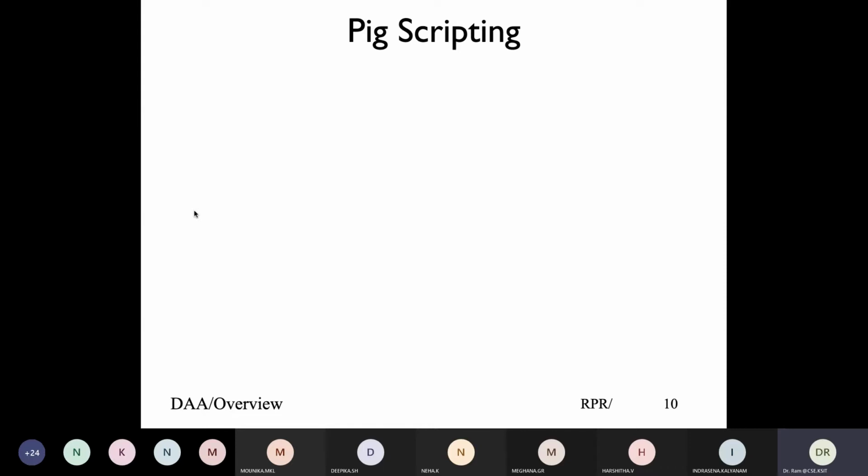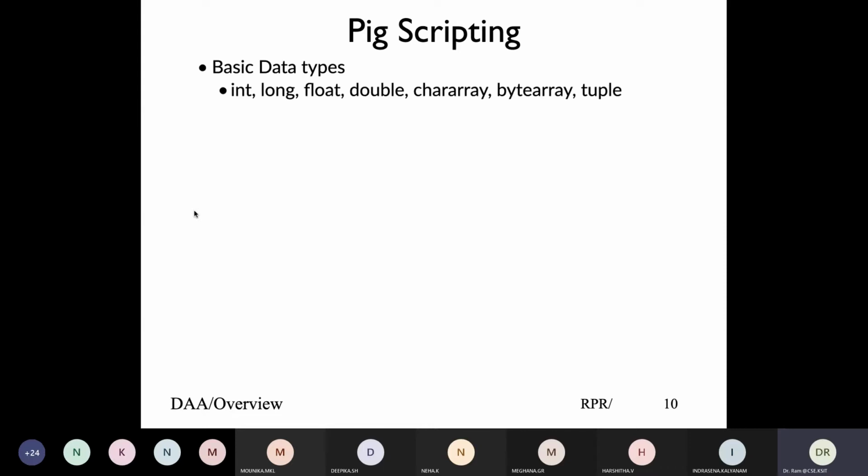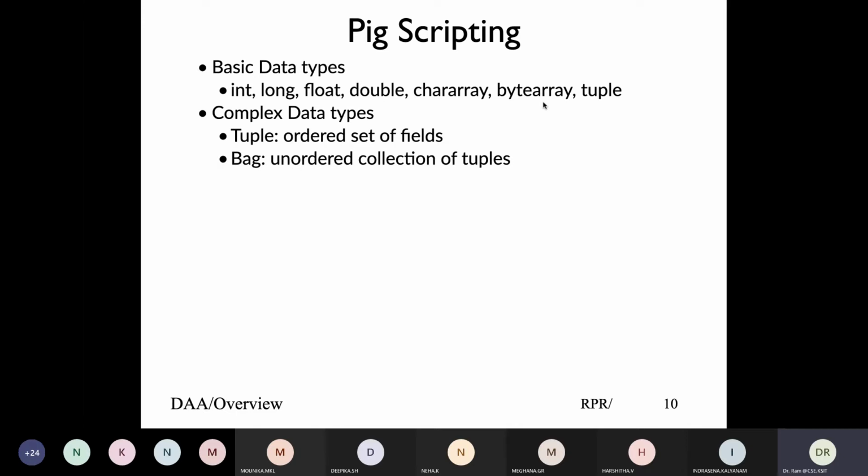As a scripting language, you have some basic data types. So integer, long, float, double. String is a character array, and there is a byte array. The difference between character array and byte array is basically printable characters versus a normal byte array. And then you have complex data types, which is tuple. Tuple is an ordered set of fields. Then you have a bag, which is an unordered collection of tuples. And then you have a map, which is basically hashing, key value pairs, and so forth.